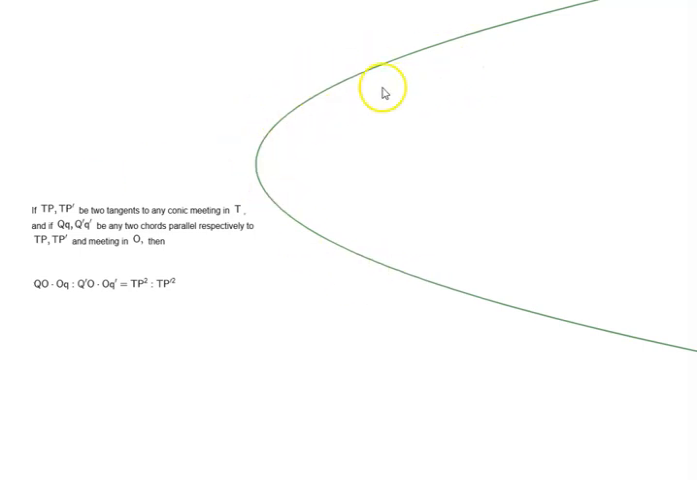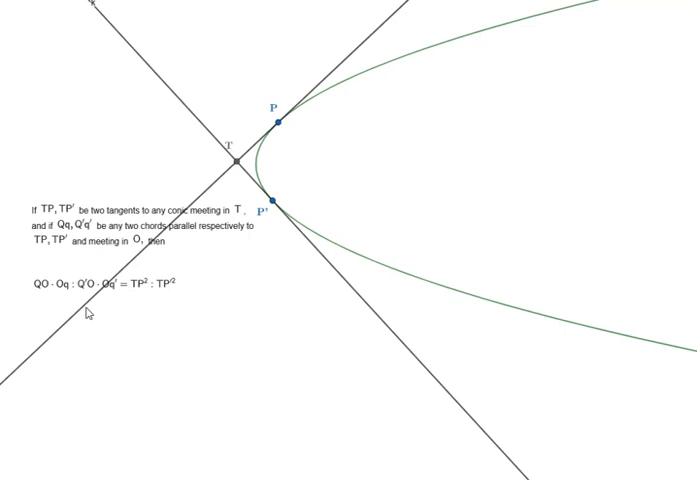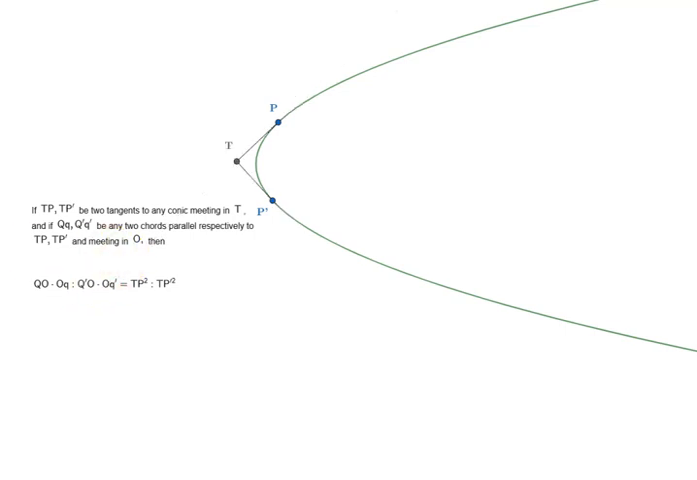So we are given a conic, let's say a parabola. Let's take any two points on that. And here we draw two tangents meeting at T. So let's get rid of the lines now. And let's take two chords. So we have Q, Q prime, Q', Q' prime. And these lines are parallel to the respective tangents. So QQ prime is parallel to TP and Q'Q' prime is parallel to TP prime. And they intersect at O.